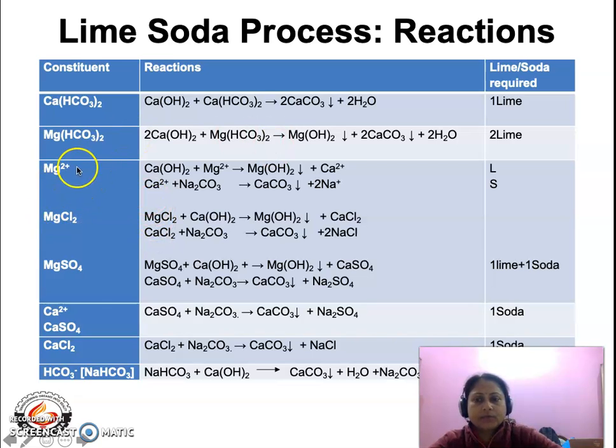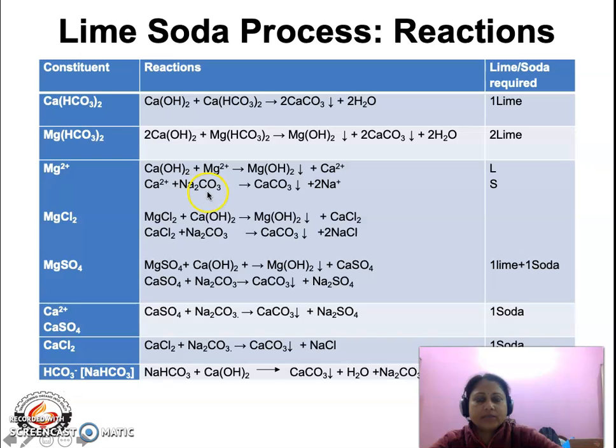Now let us come to magnesium ions in general. When magnesium ions react with calcium hydroxide, that is lime, we get magnesium hydroxide, and calcium ions are generated as a byproduct. Now, calcium ions are responsible for hardness causing salts. So the calcium ion that is generated is removed by the addition of soda ash.